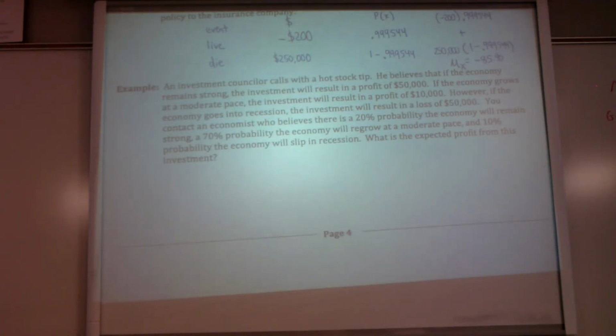However, if the economy goes into recession, the investment will result in a loss of $50,000. You contact an economist who believes there is a 20% probability the economy will remain strong, a 70% probability the economy will grow at a moderate pace, and a 10% probability the economy will slip into recession. What is the expected profit from this investment?